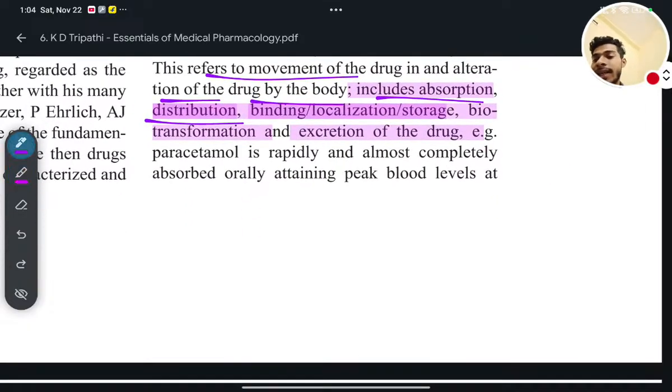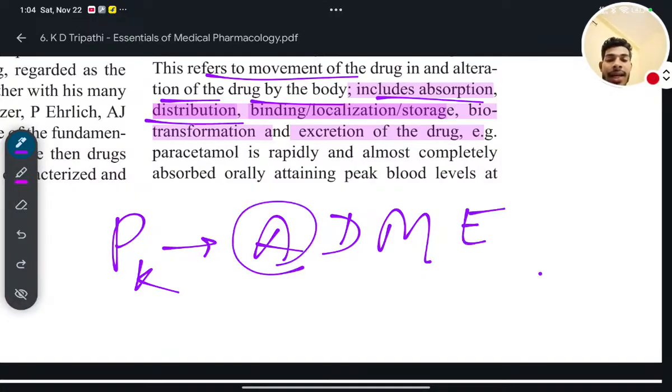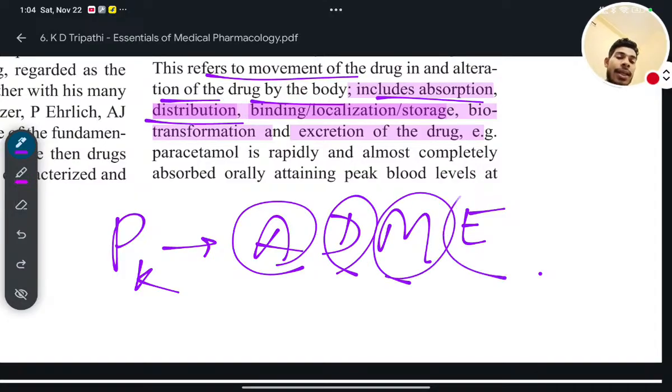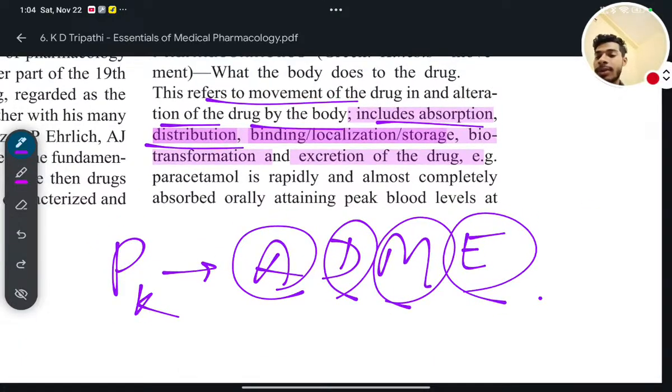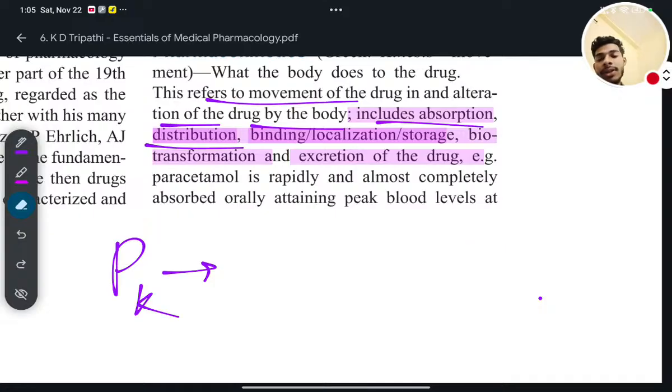So what did you get? In pharmacokinetics, what you will see? Absorption, distribution, metabolism or biotransformation, and excretion. So these ADME are the four parameters which are mainly included in pharmacokinetics. So you have to remember this ADME. What is A, what is D, what is M, what is E? A is absorption of the drug inside the body, D is distribution of the drug, M is metabolism of the drug, and E is excretion of the drug.